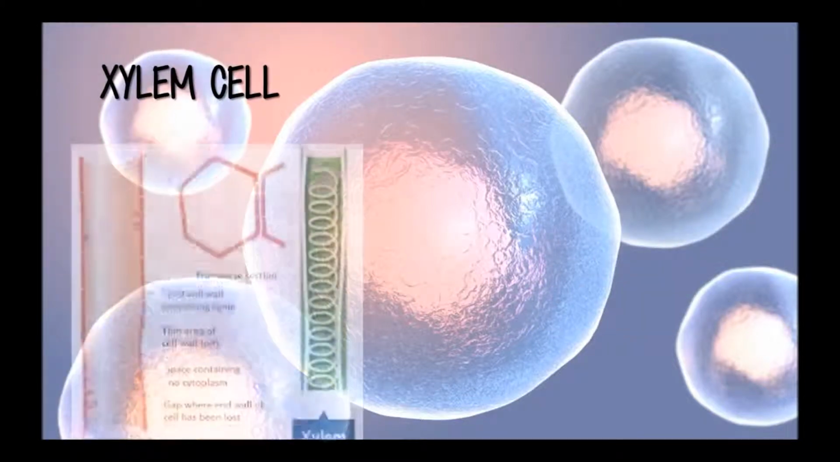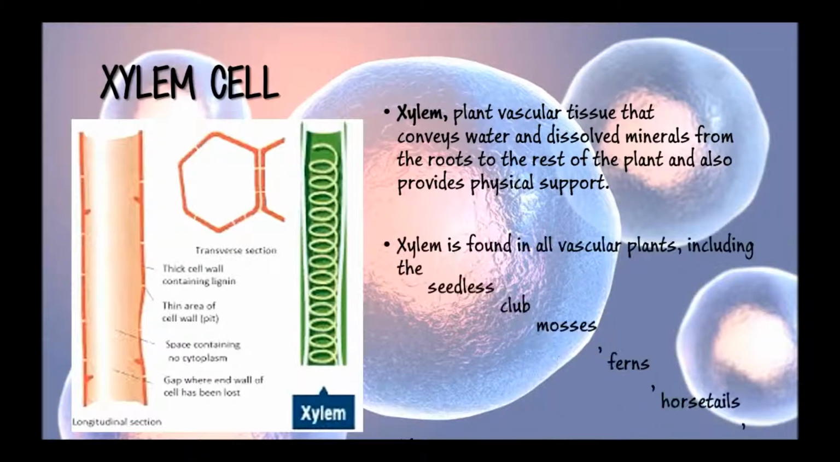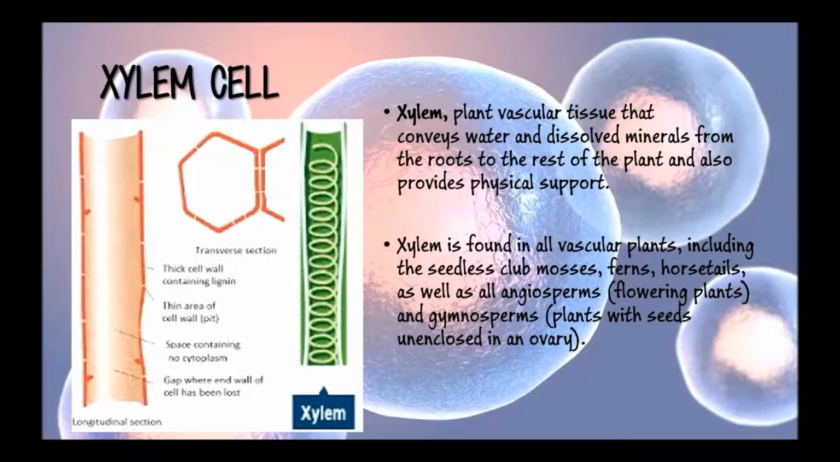Xylem cell. Xylem is plant vascular tissue that conveys water and dissolved minerals from the roots to the rest of the plant and also provides physical support. Xylem tissue consists of a variety of specialized water-conducting cells known as tracheary elements. Xylem is found in all vascular plants, including the seedless club mosses, ferns, horsetails, as well as all angiosperms, or the flowering plants, and gymnosperms, or the plants with seeds unenclosed in an ovary.